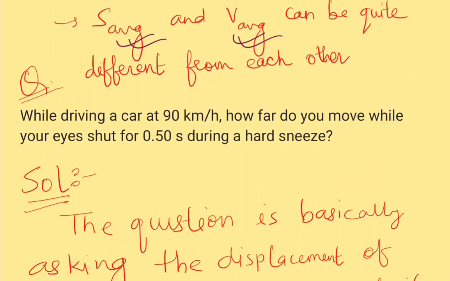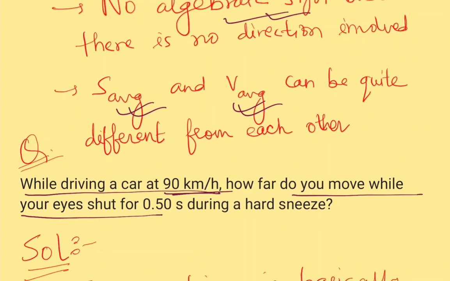So the question here is, if you are driving a car at, let us say, 90 kilometers per hour, how far do you move while your eyes shut for 0.50 seconds during a hard sneeze? In this question, we are being asked the how far question.